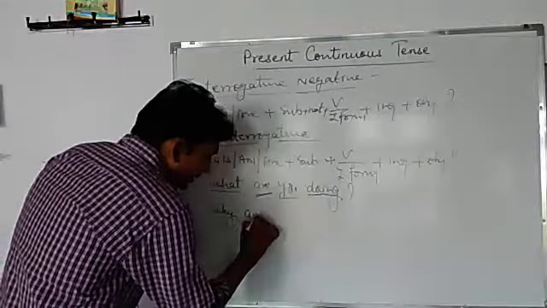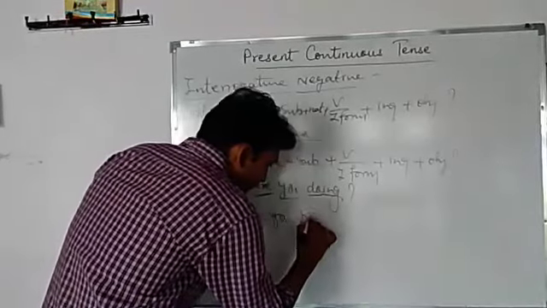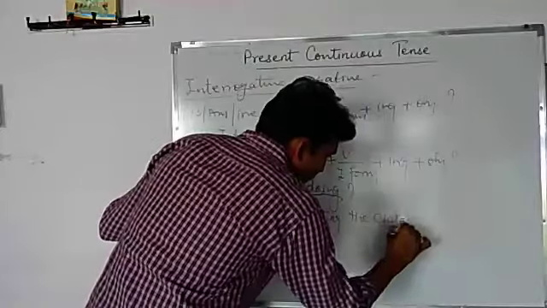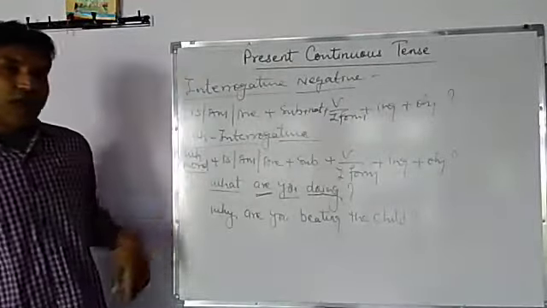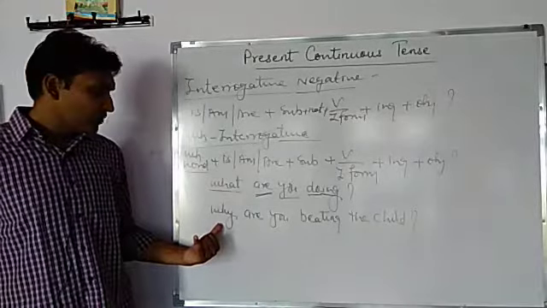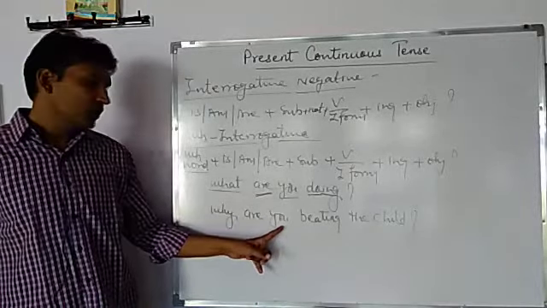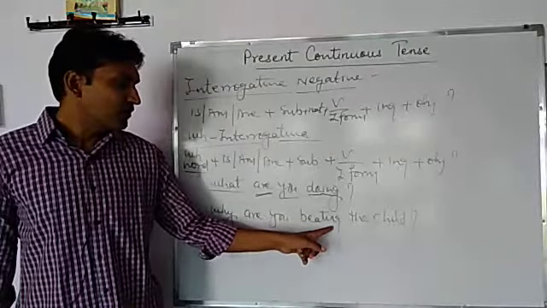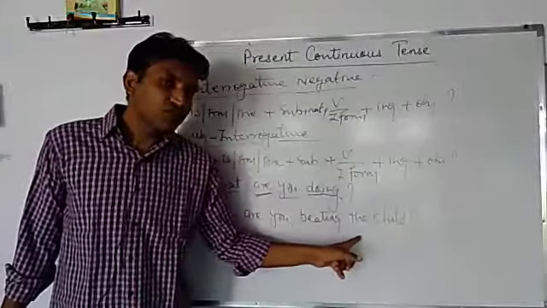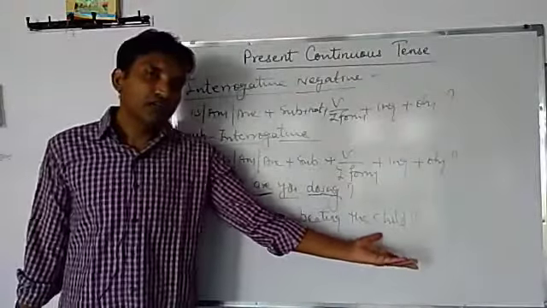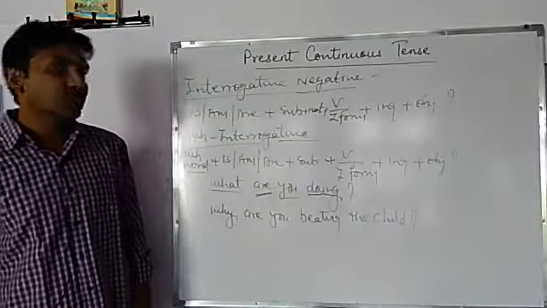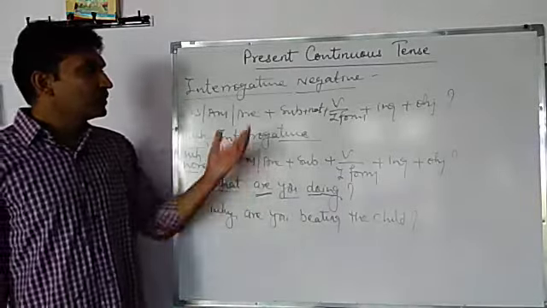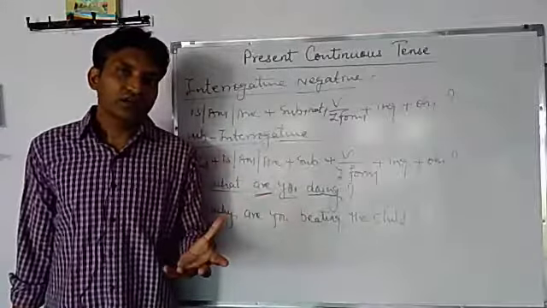Why are you beating the child? Why are you beating the child? So why is the WH word. Subject is you, that's plural, so are will be here, and then main verb is beat plus ing, it becomes beating, and the object is the child. So why are you beating the child is the WH interrogative sentence of present continuous tense. Is it clear?